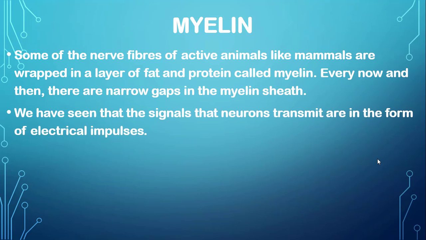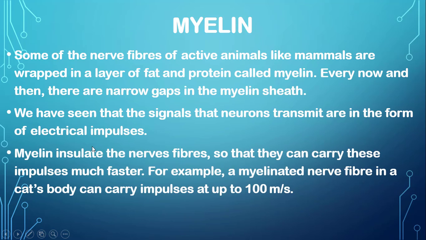We have seen that neurons transmit signals in the form of electrical impulses. Myelin insulates the nerve fibers so that they can carry these impulses much faster. For example, a myelinated nerve fiber in a cat's body can carry impulses at up to 100 meters per second.